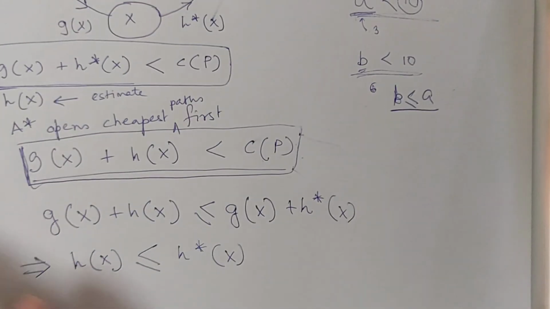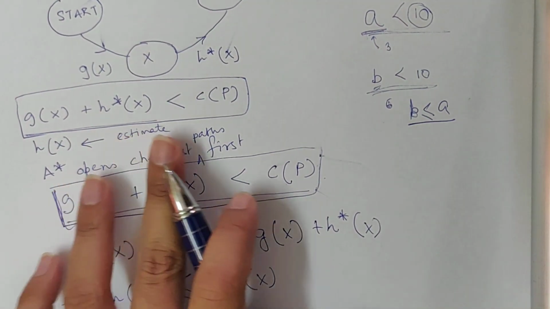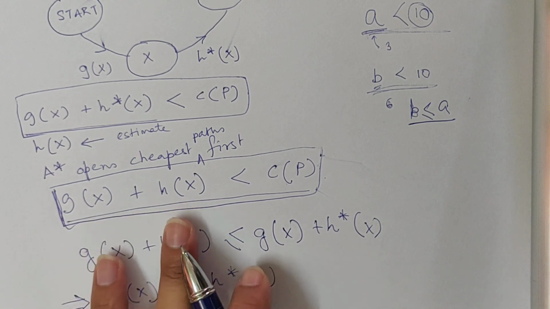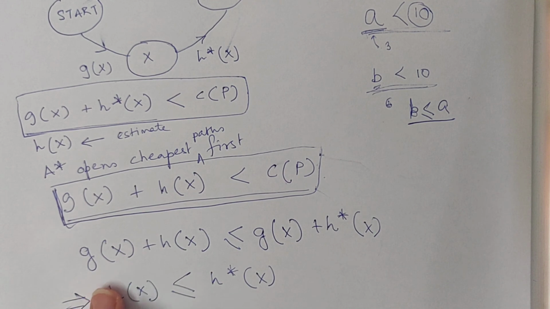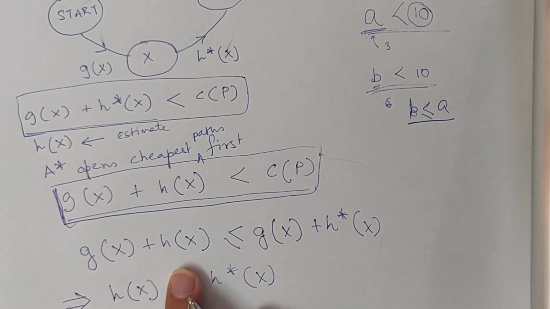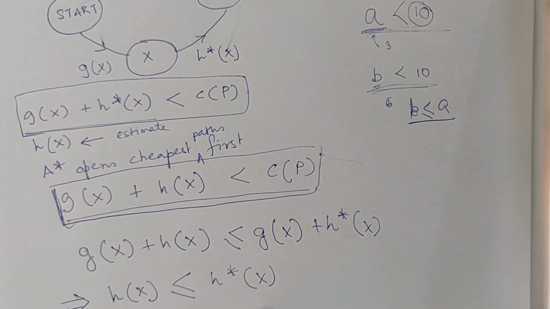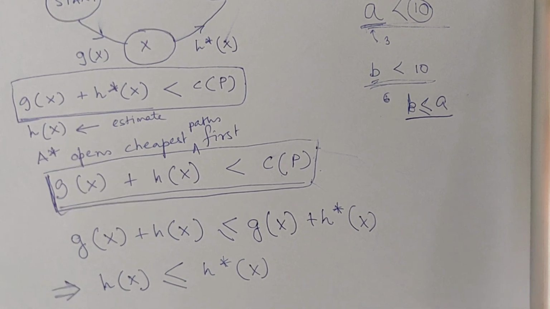So that is what we have done here. Since we know that gx plus h star x is less than Cp, and we want that gx plus hx to be less than Cp, the best way to ensure is to make gx plus hx less than equal to gx plus h star x, which boils down to hx less than equal to h star x.